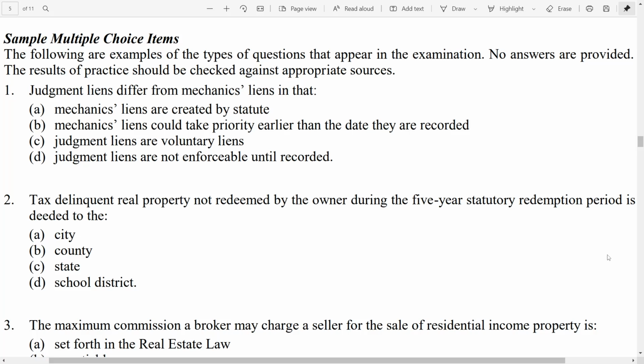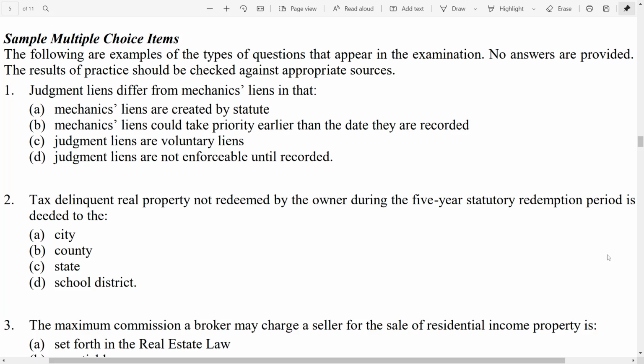So let's break it down a little bit more though. Mechanics liens are created by statute. No, those are not. That's where if you do not pay your contractor or subcontractor, they can file a mechanics lien against the property to get paid. There are limitations on the time frame though that can pass. Then what we're talking about is mechanics liens could take priority earlier than the date they are recorded.